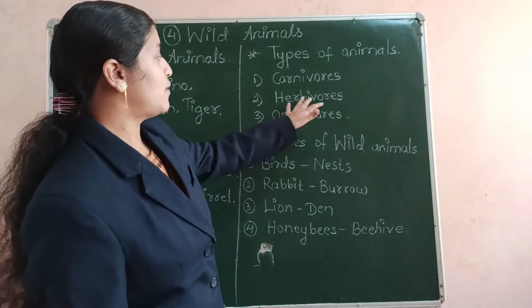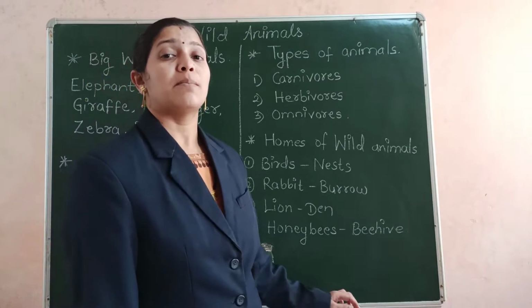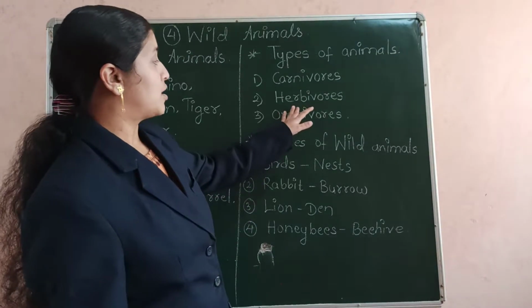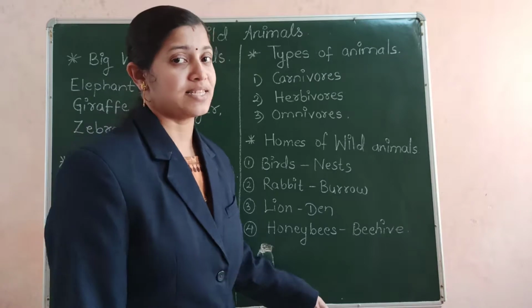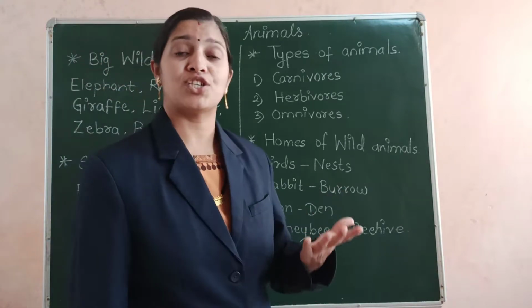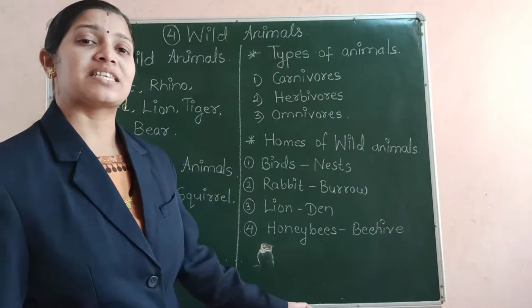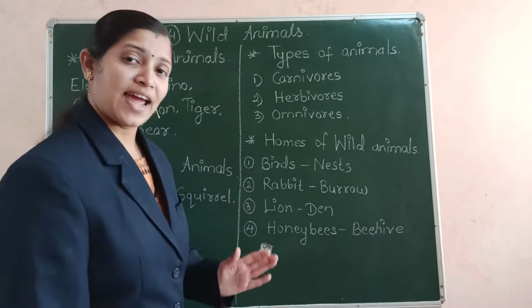So, herbivores are that group of animals which eat plants, grass and leaves. So, herbivores are the plant eating animals. I gave you examples like elephants, zebras, giraffes, deers, monkeys. All these animals are herbivores, that is plant eating animals.